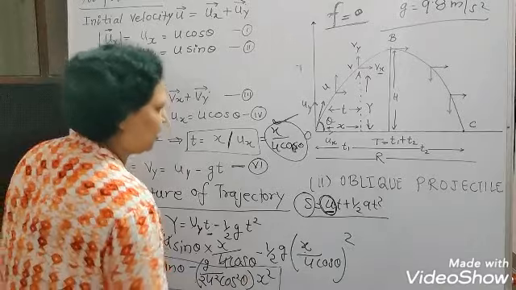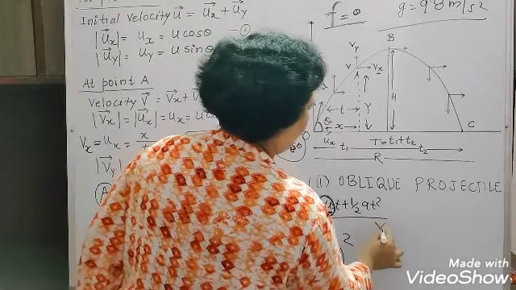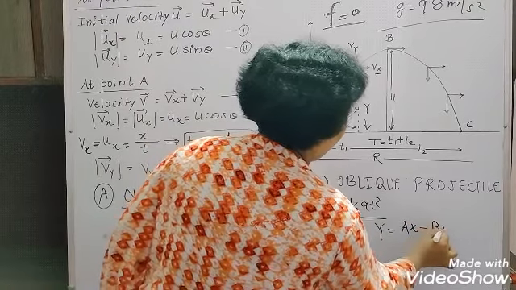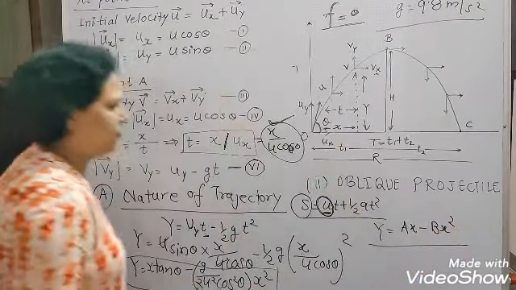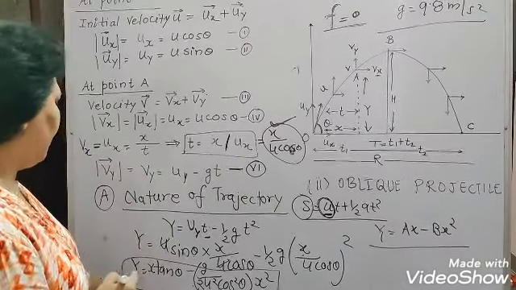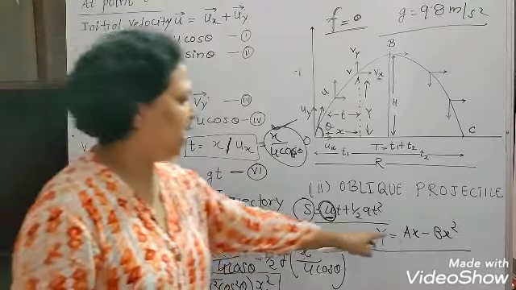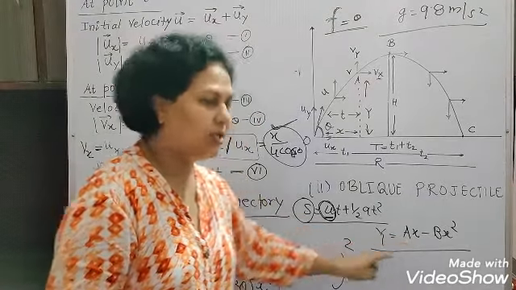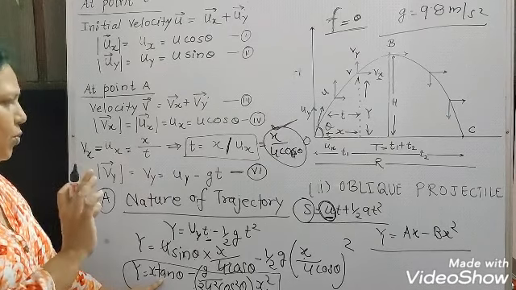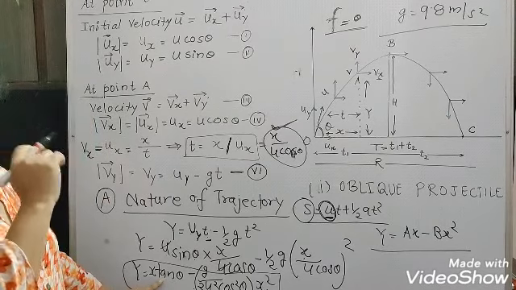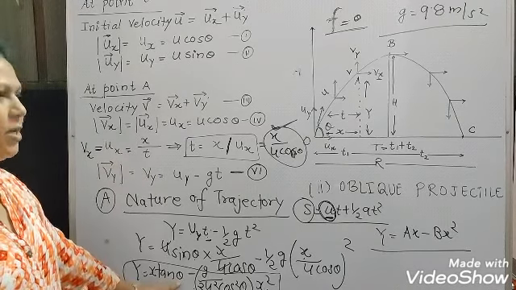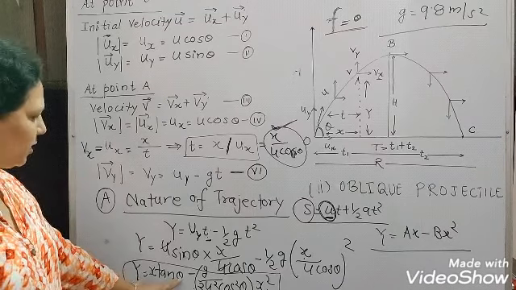We'll just compare this equation with the equation that Y is equal to AX minus BX square. If you just compare this with this equation, what you will find here, this Y is equal to AX. So A is constant because tan theta is constant here. Whatever the angle you have, initial angle by which you have projected the projectile, that angle would be constant here. So tan theta would be constant here.